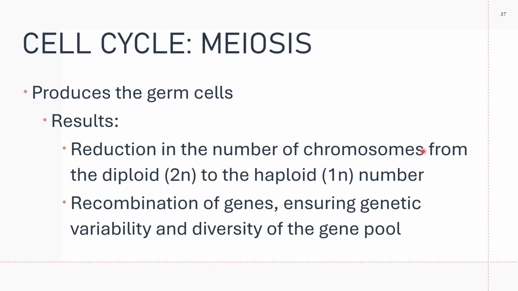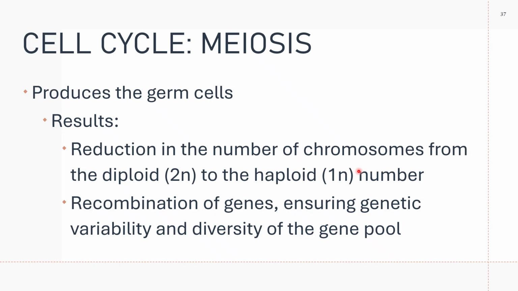So meiosis produces the germ cells, or it takes place in your gametes. Please note that meiosis ensures that each gamete carries the haploid amount of DNA and the haploid number of chromosomes.